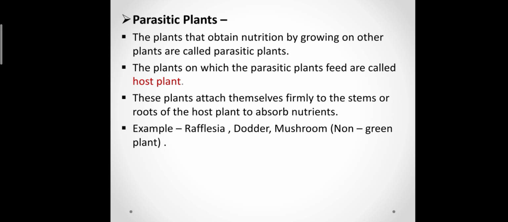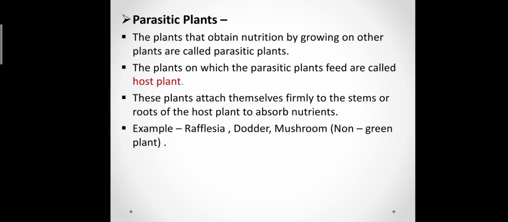Now the parasitic plants. The plants that obtain nutrition by growing on other plants are called parasitic plants. The plants on which the parasitic plants feed are called host plants. Means the parasitic plants depend on the other plant for nutrition, and the plant on which they depend is known as the host plant. These plants attach themselves firmly to the stem or root of the host plant to absorb nutrients. That is the main reason they depend on the host plant.